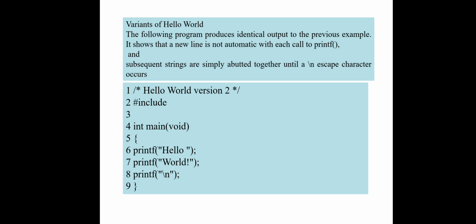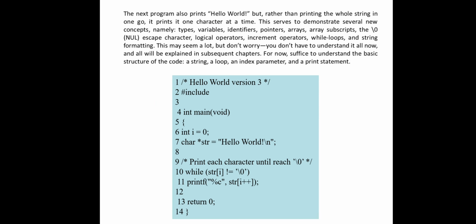If you want to study C programming with variations, the second program here uses the print statement three times: print hello, print world, and print backslash n. This means every word is printed on a new line.